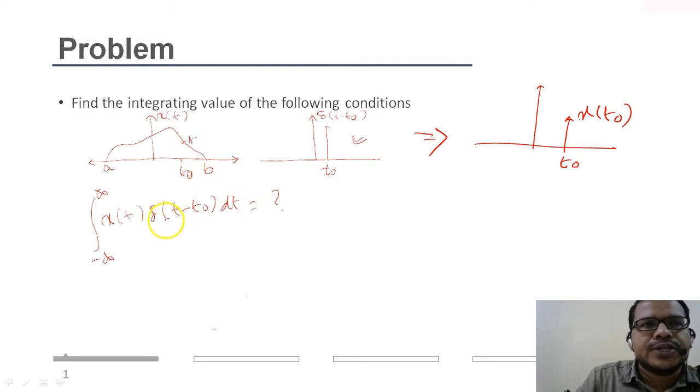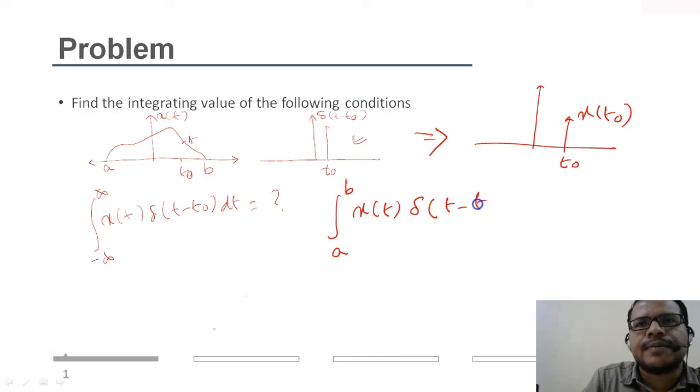Okay. So let's take different cases of the integral. I define the integral from a to b of x of t delta of t minus t naught dt.